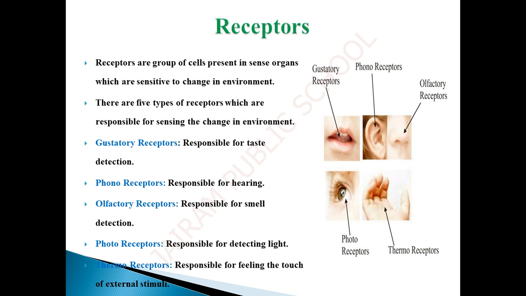Receptors are groups of cells present in sense organs which are sensitive to changes in the environment. There are 5 types of receptors which are responsible for sensing the change in environment. Gustatory receptor is responsible for taste detection, tongue. Photoreceptor responsible for hearing, ear. Olfactory receptor is responsible for smell detection, nose. Photoreceptors are responsible for detecting light, eyes. Thermoreceptor is responsible for feeling the touch of external stimuli, skin.